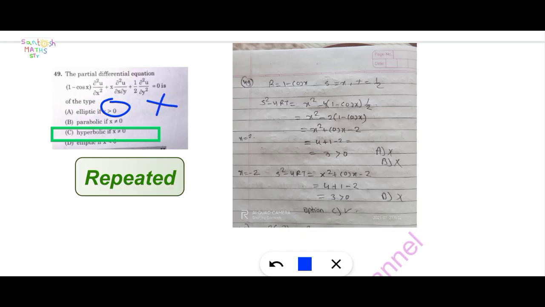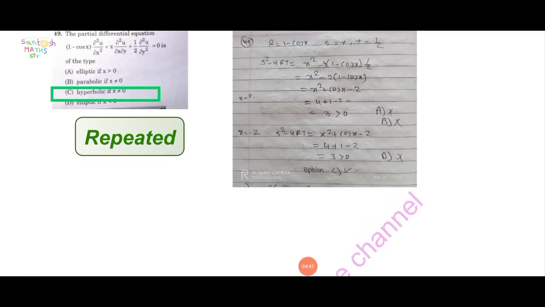Here greater than 0, but elliptic is given, so option A is discarded. Parabolic is given, but if greater than 0 this is hyperbolic, so this is also discarded. Now check option D. If x is equal to minus 2, here also 4 plus 1 minus 2 equal to 3 is greater than 0. So D is discarded because this is also greater than 0, hyperbolic. If x is less than 0 and if x is greater than 0, we get hyperbolic. So option C is correct.